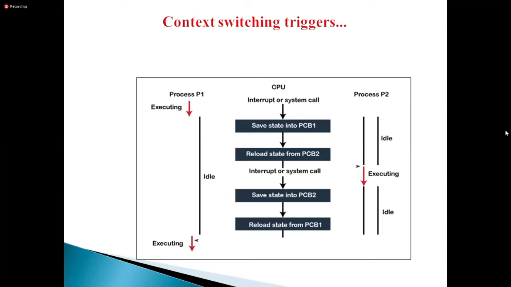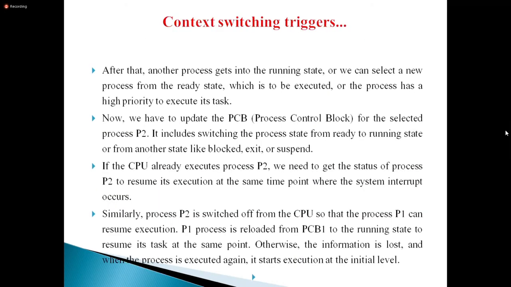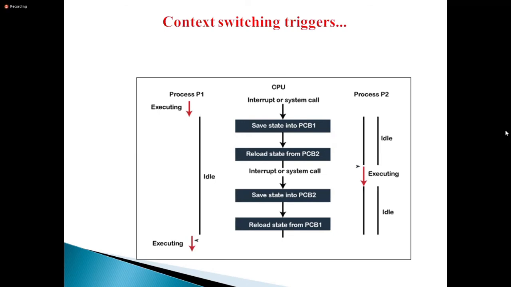See, this is the overall explanation from this diagram, Amma. You can read it out. There is nothing more. If one process is executing, it is saved to memory, and the next one is loaded. Again the context switch happens, process P2 is saved into the PCB, that is the registers, and process P1 executes like that.